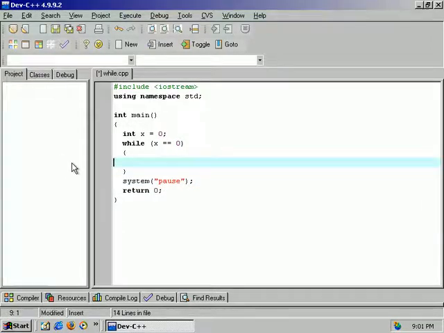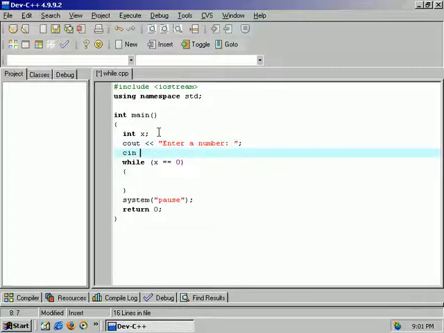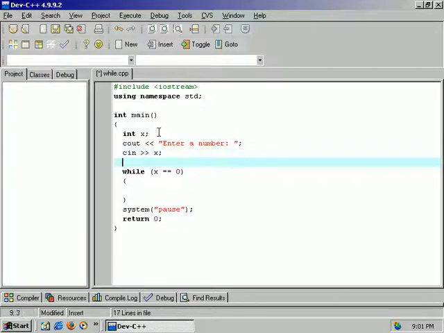Alright, so let's do something a little bit more exciting, a little bit more interactive here. Let's erase this and leave it all blank. I'm going to erase this just to skip one extra step. Cout, enter a number. So this person is going to dynamically initialize the counter. So cin x. And basically a counter is just how many times you've run through a loop. We'll demonstrate that right now. So the user, let's say they enter 5.